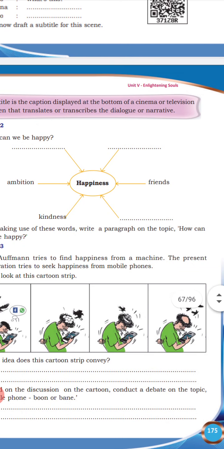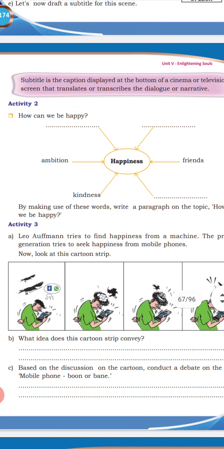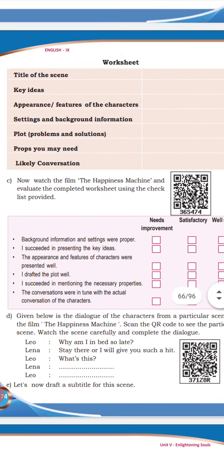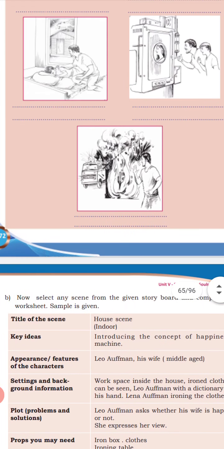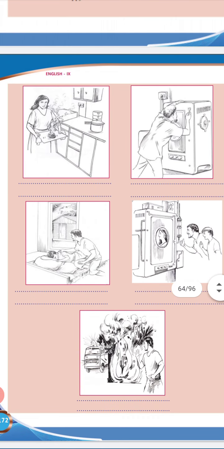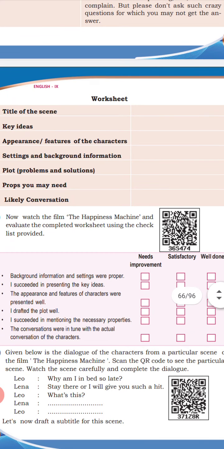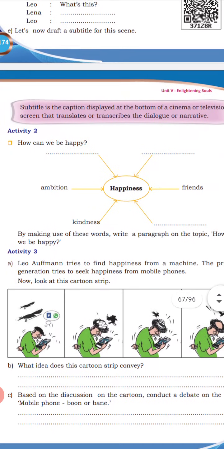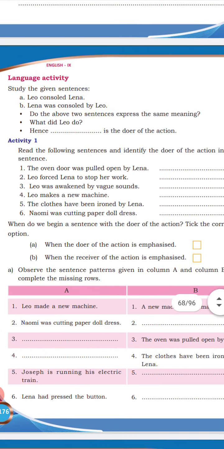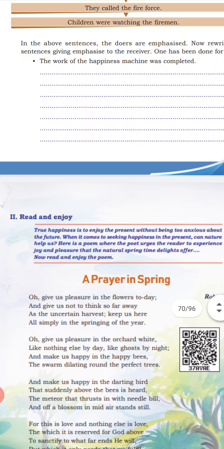We already saw it. Did you read it? Did you write this? Everything in the Happiness Mission. These are some of the photos of Happiness Mission. Now Happiness Mission failed in their attempt. That's just mentioned here.